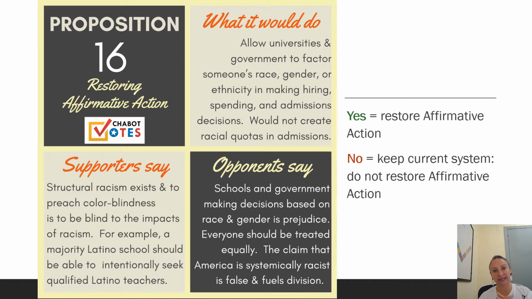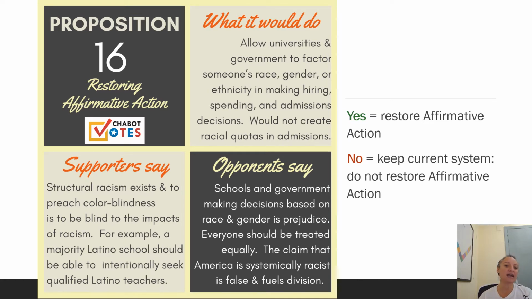What it would do is that universities and governments could take into consideration somebody's race, gender, or ethnicity when they either decide to hire somebody, admit somebody to a school, or make a spending decision, like, for example, select a business to contract with.